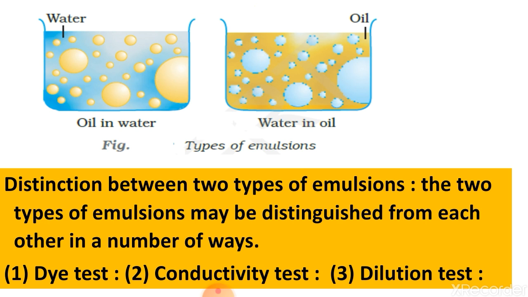It is water in oil type emulsion. For example, milk. Milk is basically oil in water type emulsion and can be diluted with water, but butter or cream, that is water in oil type emulsion, cannot be diluted with water. So by dilution test you can also differentiate between O by W or W by O type emulsion.